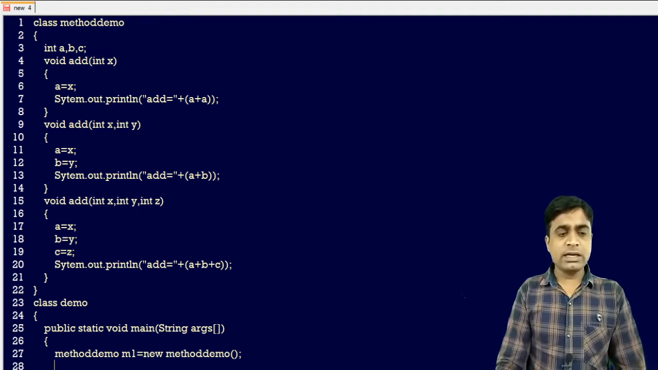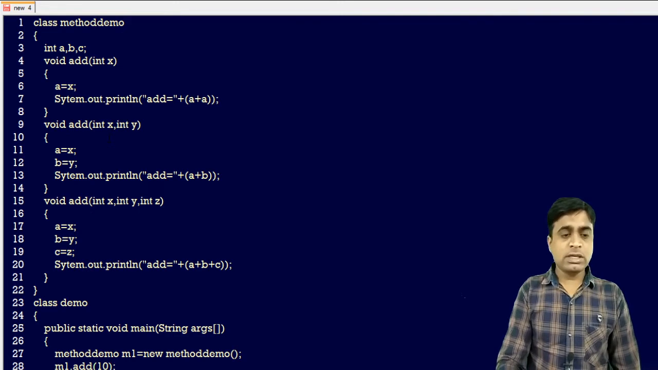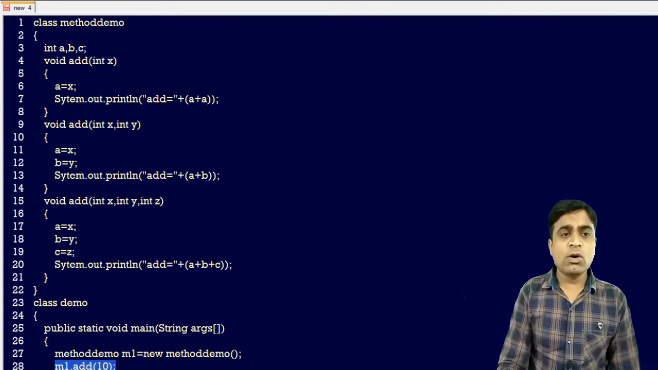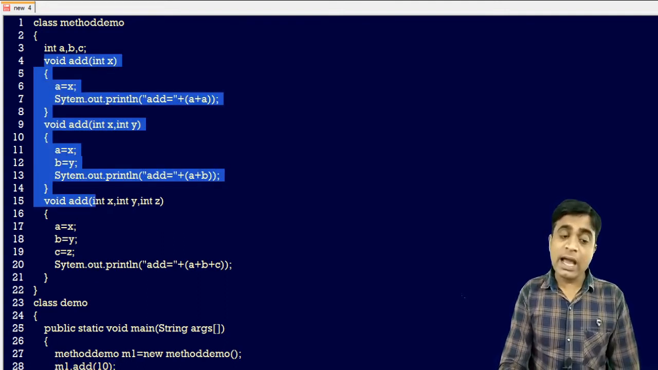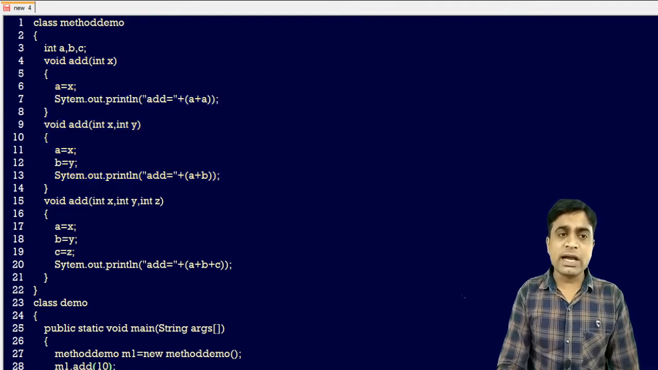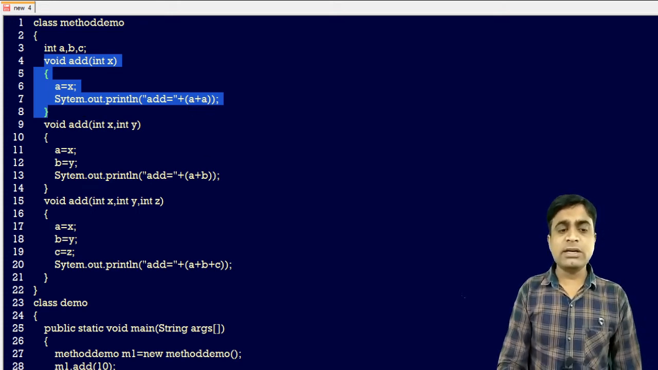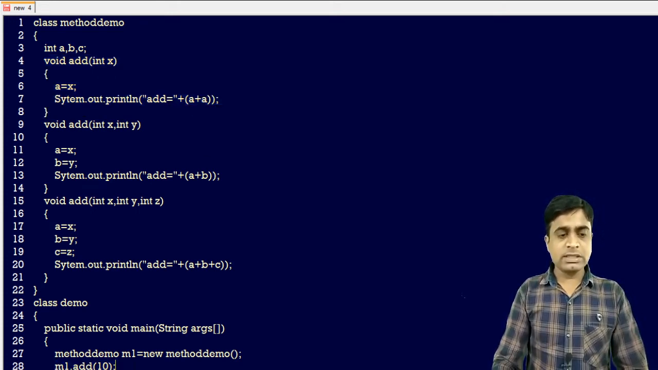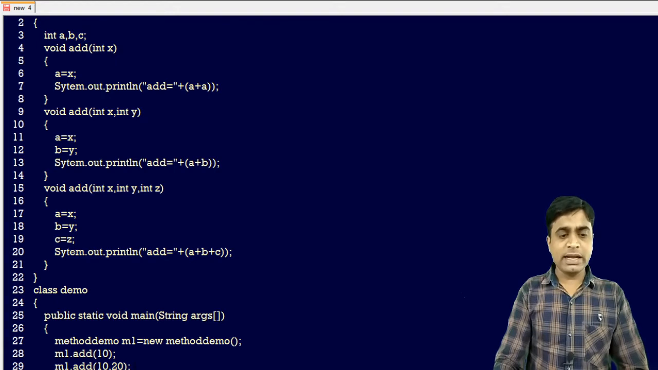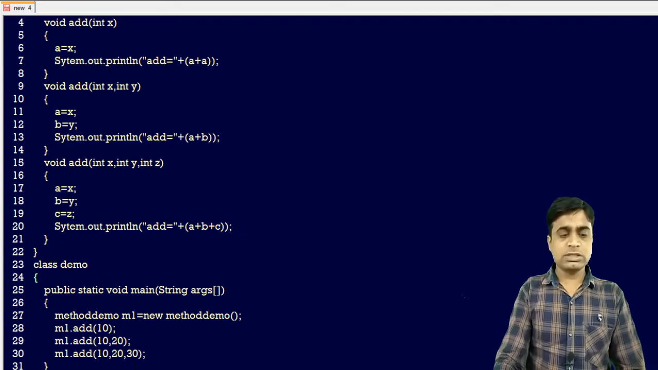Now after that I am just calling this method m1.add. The first argument, so this line, this method, which method is called, because all these three method names are the same, add, but I have passed a single parameter 10, that's why this method is called, and this will print add is equal to 10 plus 20. Same as the next line, 10 comma 20, the second method will be called, and in the third line I am passing the values 10 comma 20 comma 30. So the third will be called.